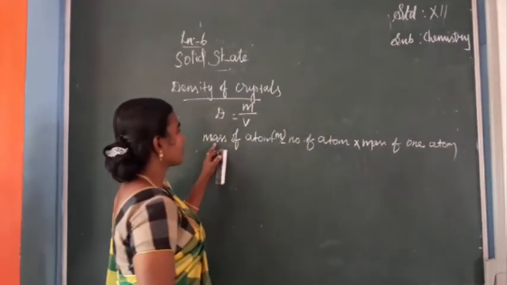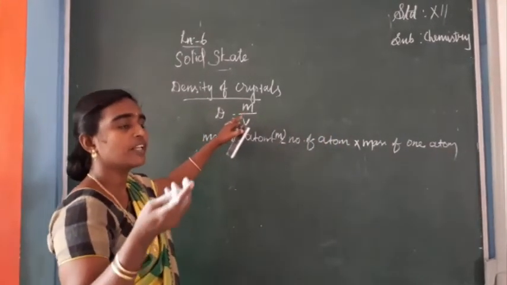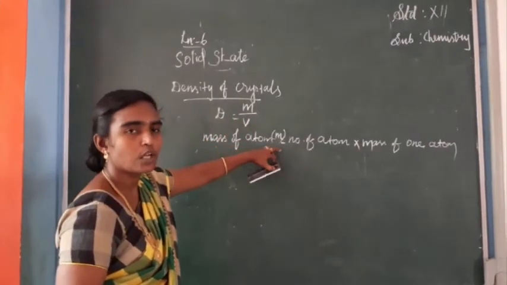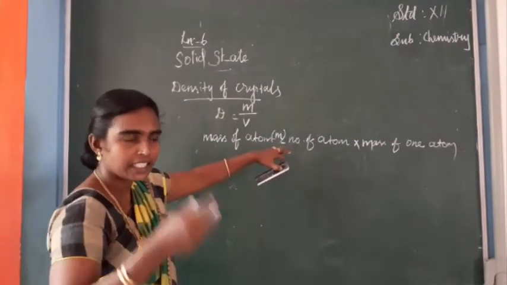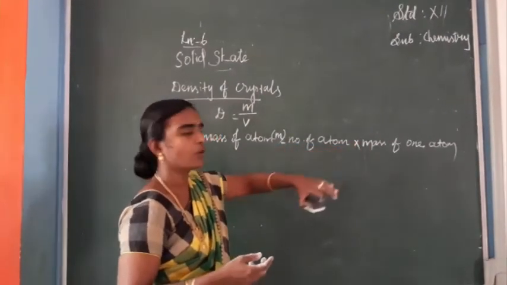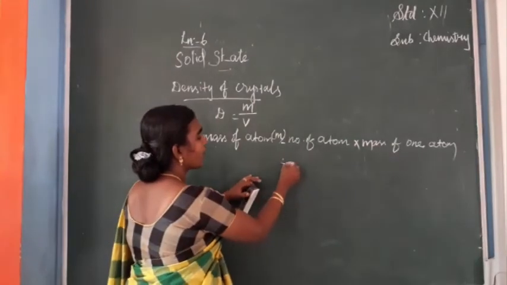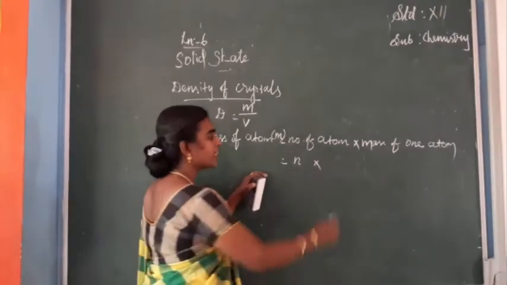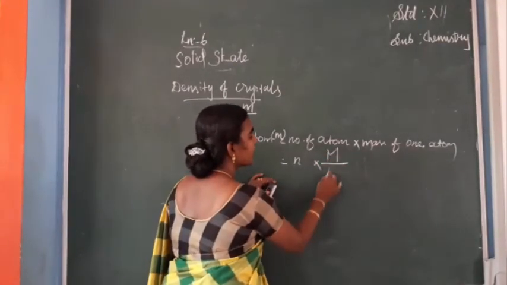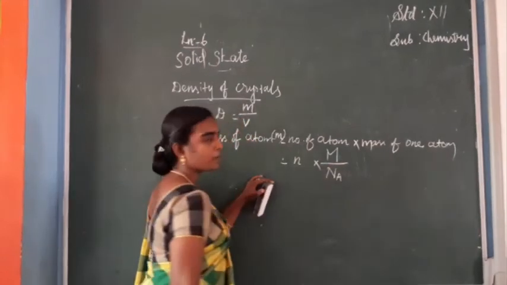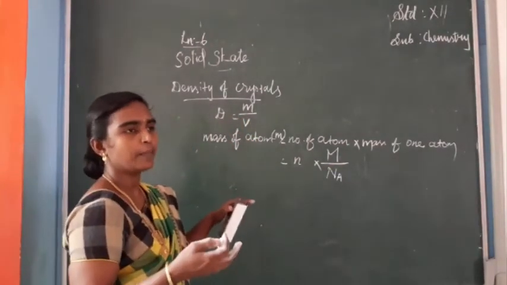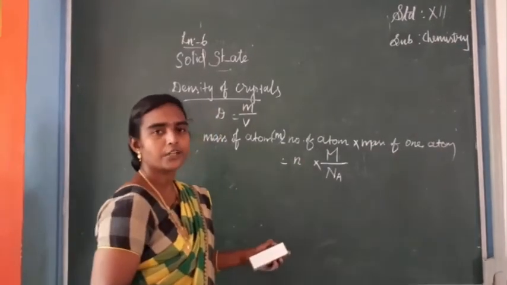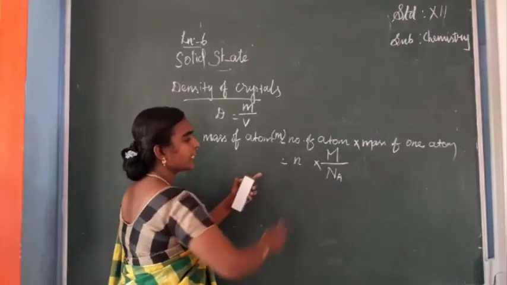Maybe in one cubic unit cell we can have 8 or 10 atoms. The total number of atoms is given by a simple n, but the mass of one atom is given by the molar mass of that atom divided by the Avogadro number. If it is a barium crystal, it is the mass of barium divided by the Avogadro number. So the mass is n M divided by N A.